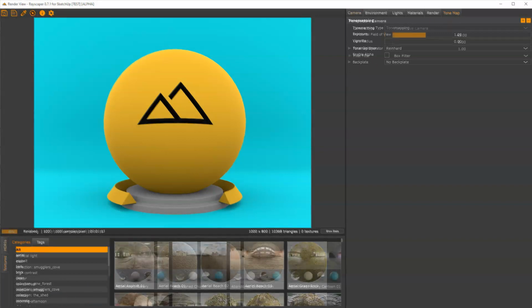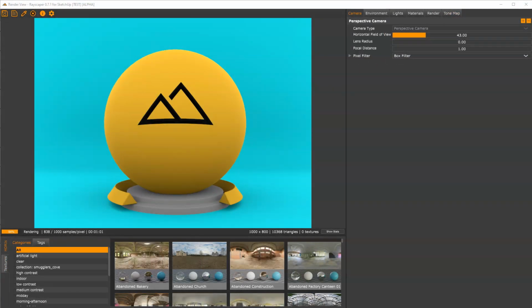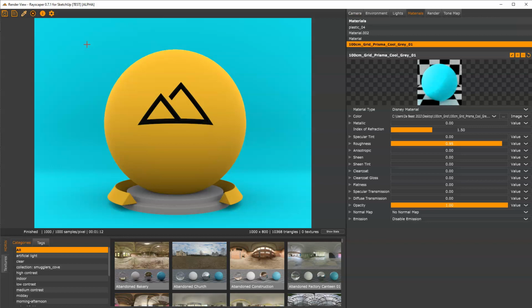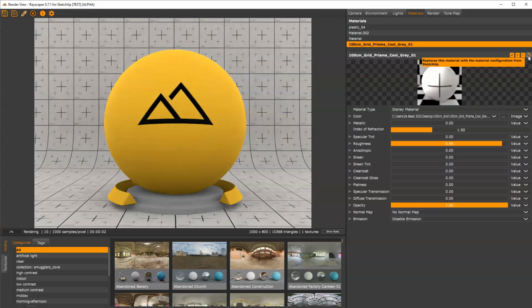The first thing we want to do is fix this ugly cyan background. If you're running Rayscaper 0.7.1, which is the latest version today, you can simply quickly use the material pick tool here, pick the background, and then click the refresh button, and you'll have this nice pattern.